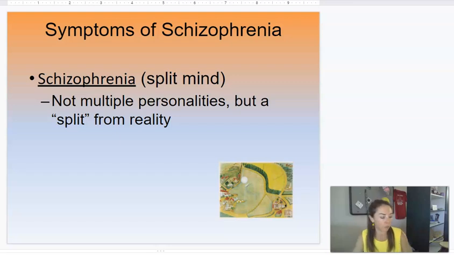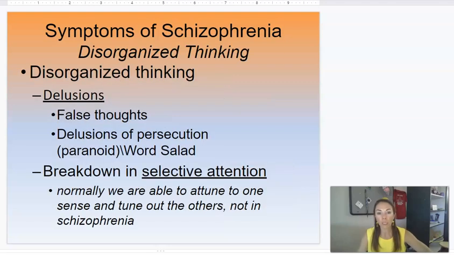So, schizophrenia, a split from reality. Let's look at some of the symptoms first. We're going to look at the list of them and then be able to tell whether each is positive or negative, meaning something that's there that shouldn't be, or something that's missing. One of the key symptoms of schizophrenia is called disorganized thinking, so not clear lines of thinking, and this shows in a couple of different ways.